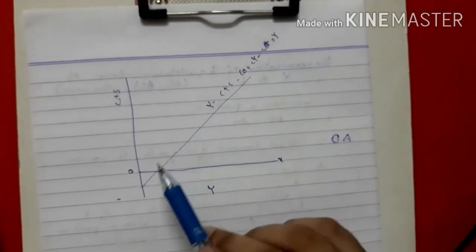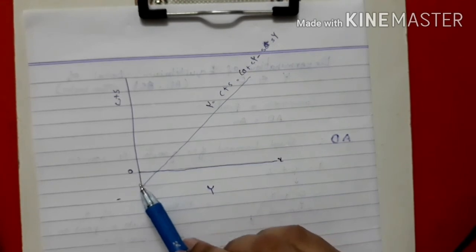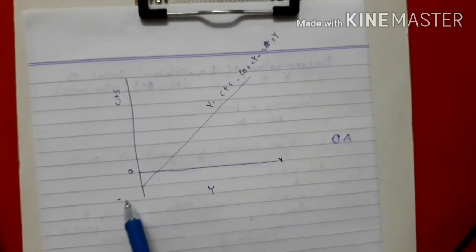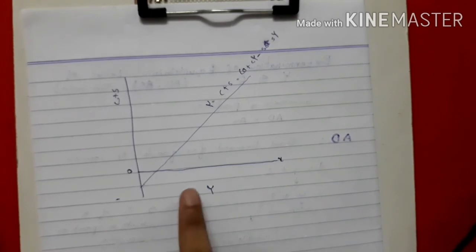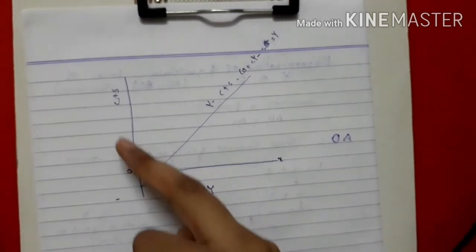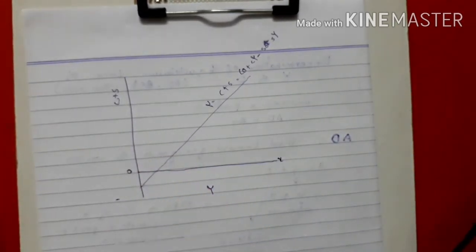When income is zero, the savings are negative, so that's why we start the curve from below zero. As our national income increases, the savings and consumption also increase.